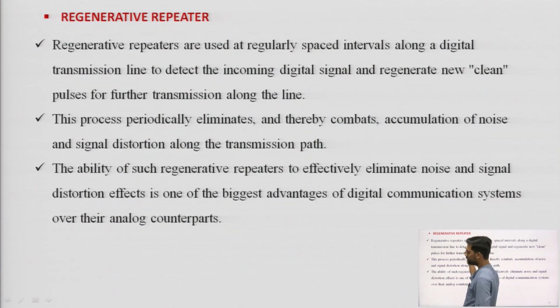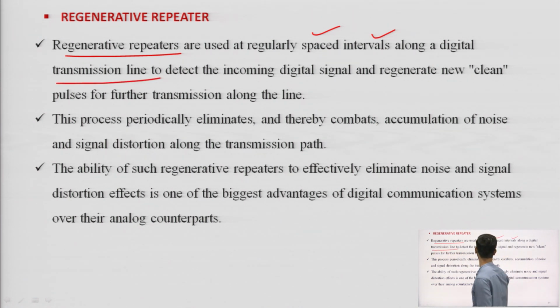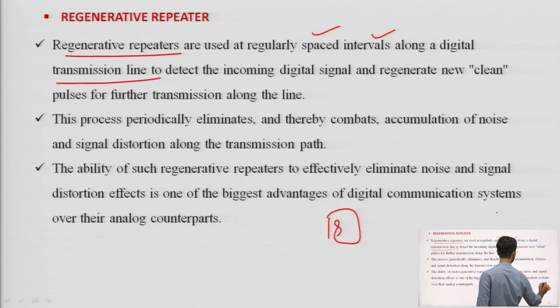Now the last one is the regenerative repeater. Regenerative repeaters are used at regularly spaced intervals along a digital transmission line. One source is there, one destination is there.